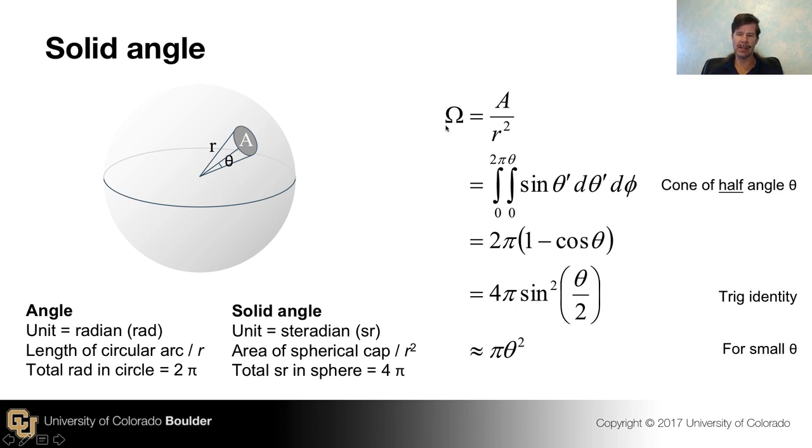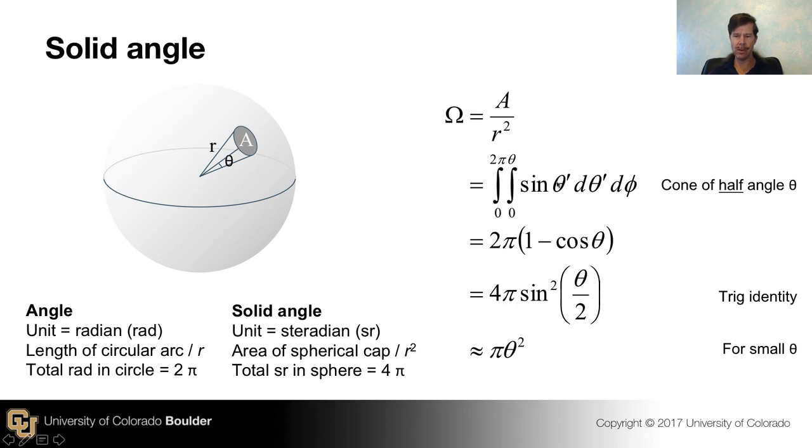By definition, solid angle is the area over the radius of the sphere squared. Well, we can do just our standard trig here to know what the area of that little cone is, integrated in 2 angular coordinates from the spherical coordinate system.